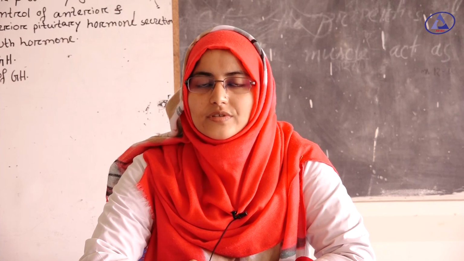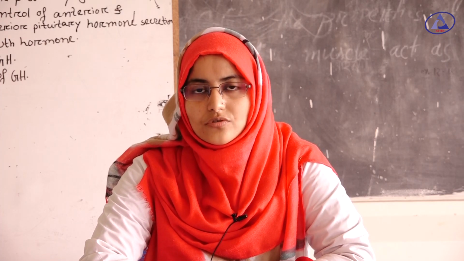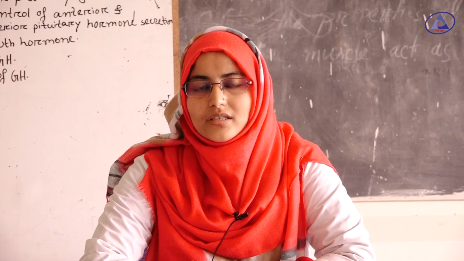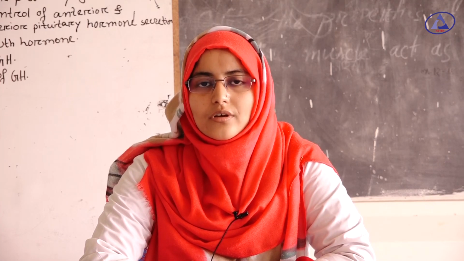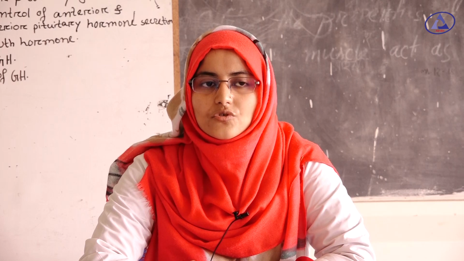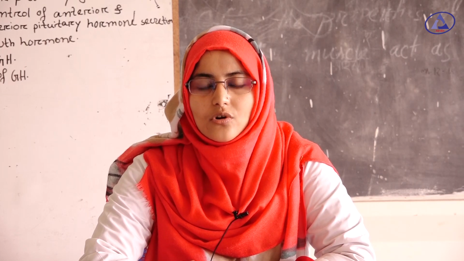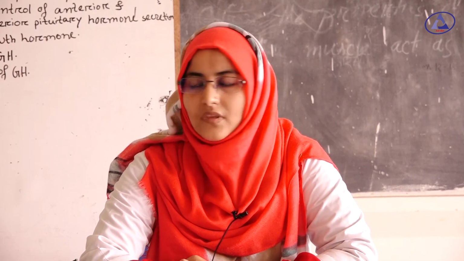Physiologically it is divided into two portions: the anterior pituitary gland, also called the adenohypophysis, and the posterior pituitary gland, also called the neurohypophysis.